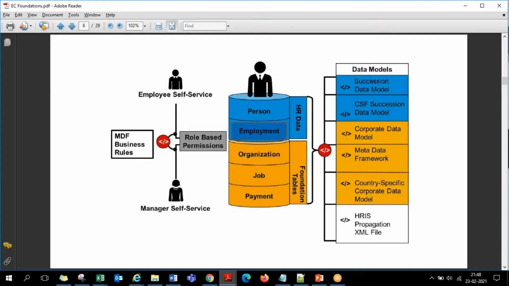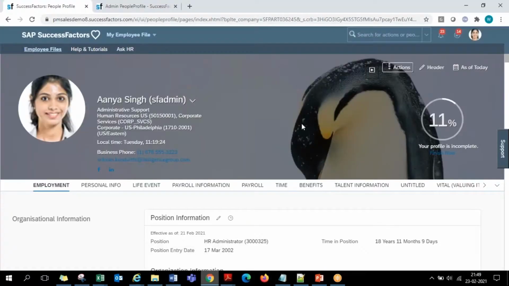It has nothing to do with your personal details. Everything is company specific employment information. So like that, the complete HR data, which is nothing but the employee data, is of two parts: personal details and employment specific details, two categories of information. All these categories of information are basically under the people profile.